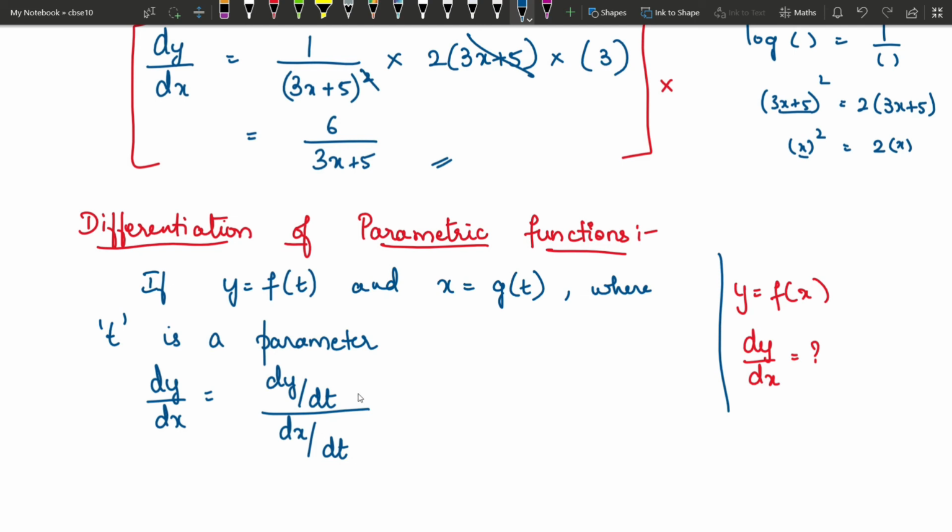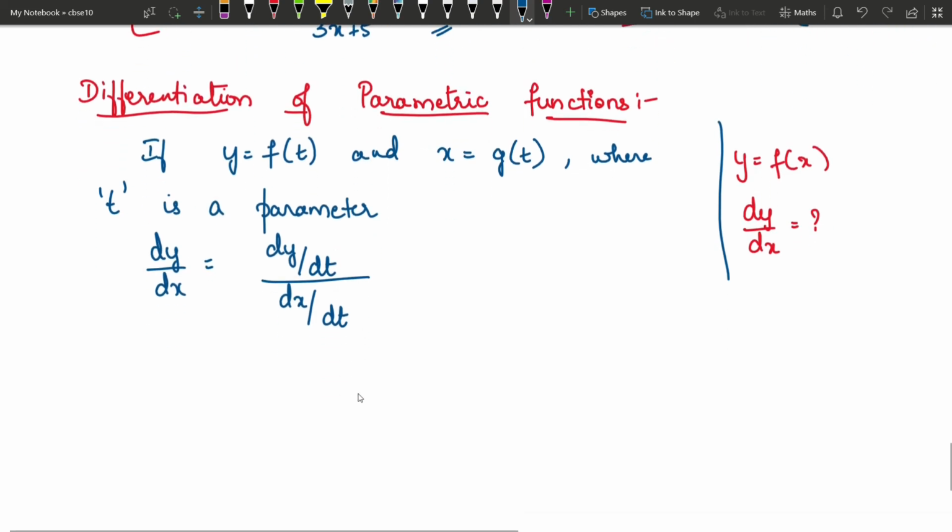Okay, so we will take one simple example and then I will explain it with one more example. First example, if x is equal to a into t square, or I will take 3 into t square.